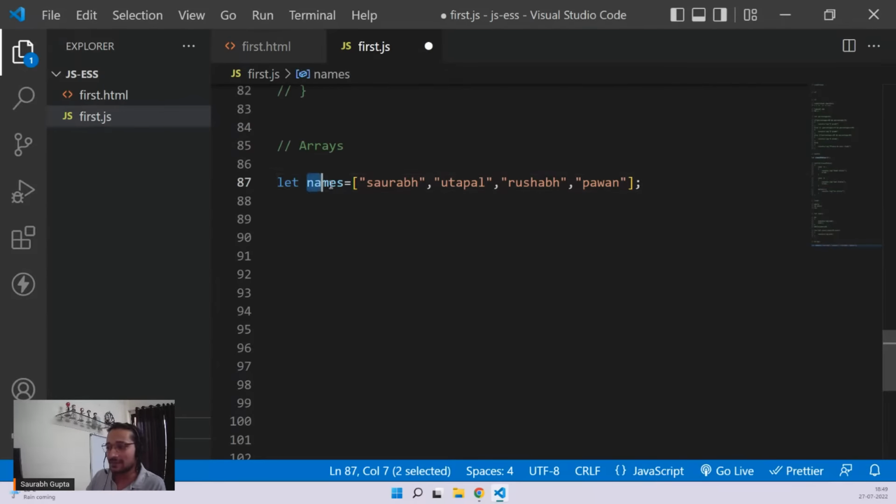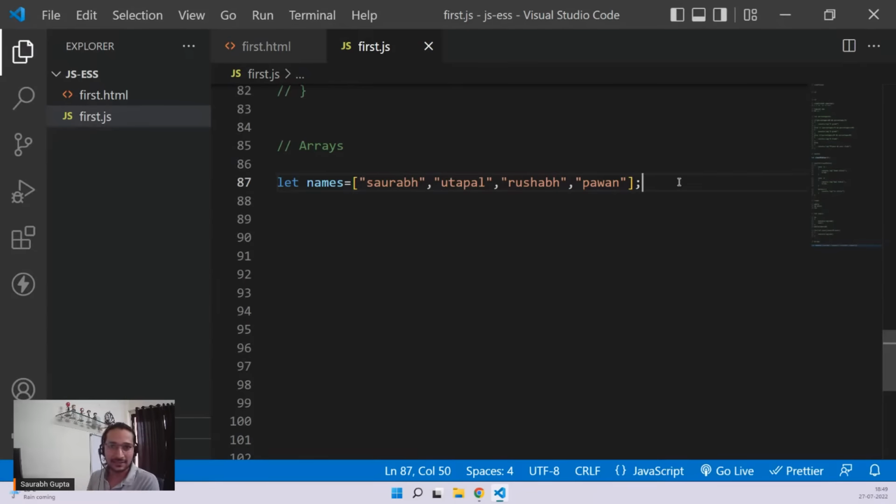So now names is a single variable, but it is holding four different values. That's what an array is. If we don't have arrays, we have to store four different names in four different variables. But here we are storing all of them at a single place. That is the best part. Is that clear, guys? Okay.